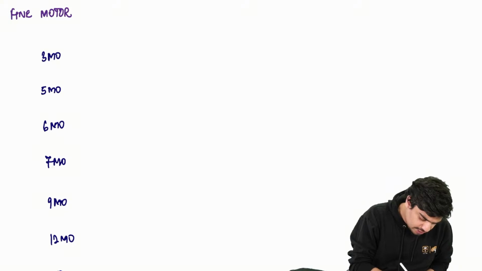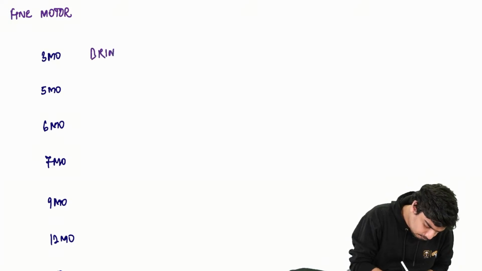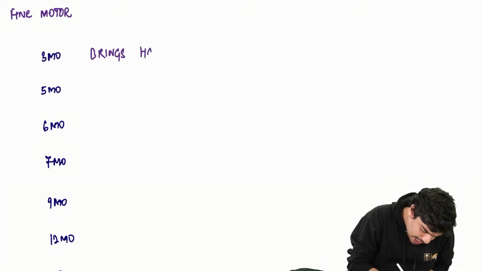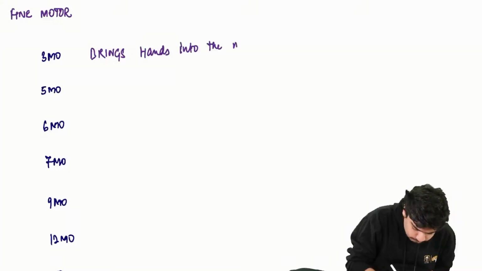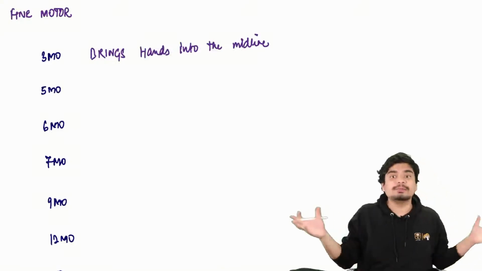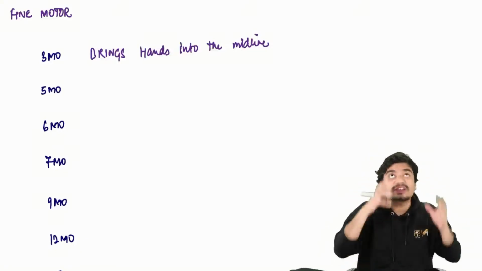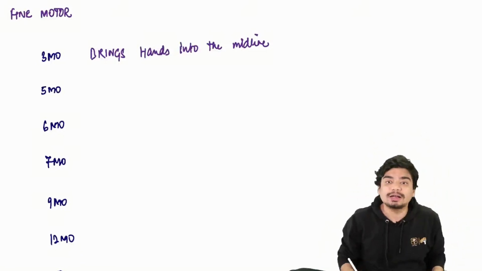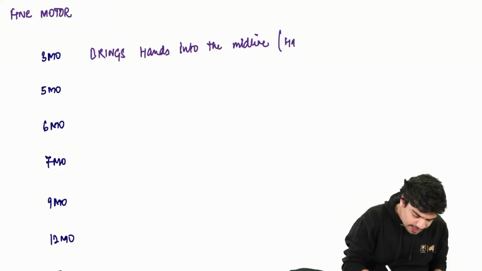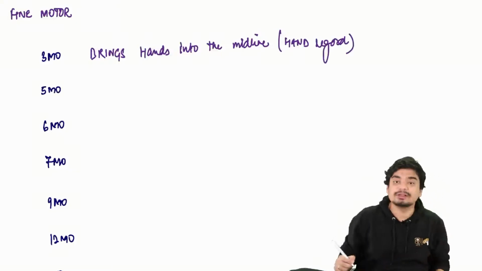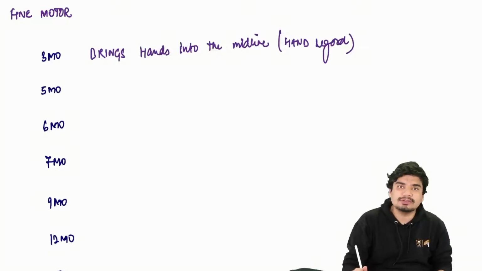At 3 months, the child brings both hands into the midline. He will look at them very intently. This intent looking at the hands is also called hand regard. So hand regard will also come at 3 months.